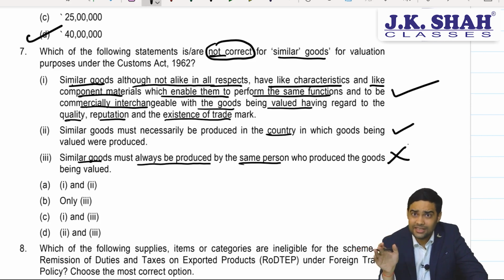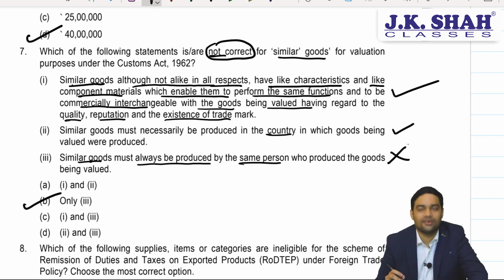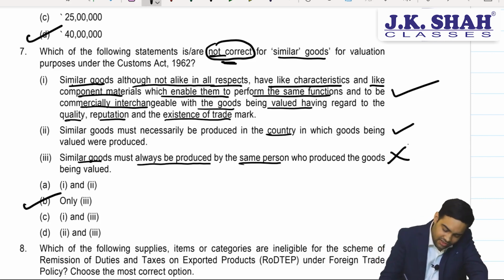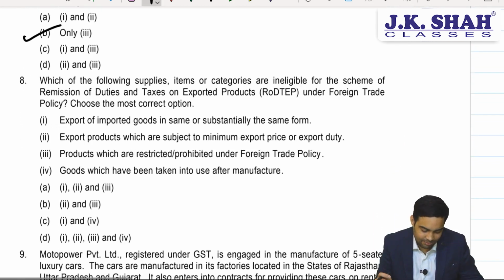Economic factors remaining the same, that country objective has to be met, but it could be the same person or a different manufacturer in the same country. So the third one is wrong. The answer will be third. So be very careful about 'not correct'. They test you on this in the exam pressure.